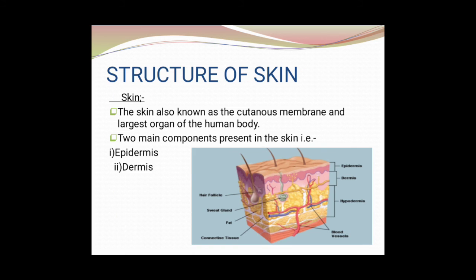So let's start with the skin. The skin, also known as the cutaneous membrane, is the largest organ of the human body. Two main components are present in the skin, that is epidermis and dermis. Epidermis is known as the superficial epithelium and dermis is known as the underlying tissue with blood supply.